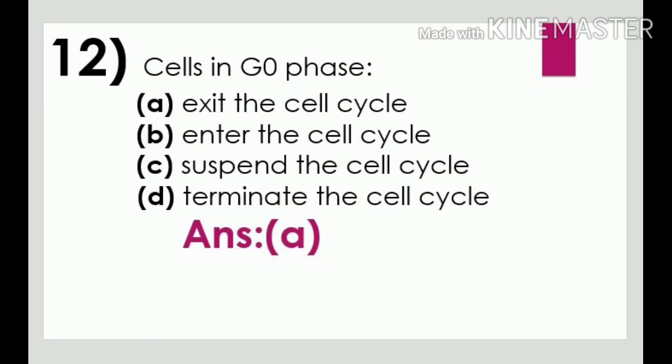Next question. Cells in G0 phase. Option A, exit the cell cycle. Option B, enter the cell cycle. Option C, suspend the cell cycle. Option D, terminate the cell cycle. Option A, exit the cell cycle is the correct answer. G0 or resting phase is a period in the cell cycle in which the cells exist in a quiescent state. Quiescent state means inactive state.